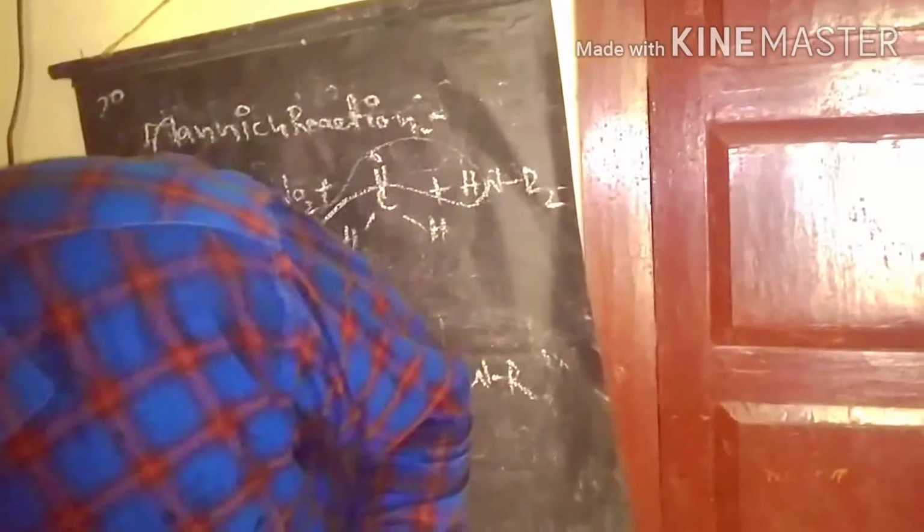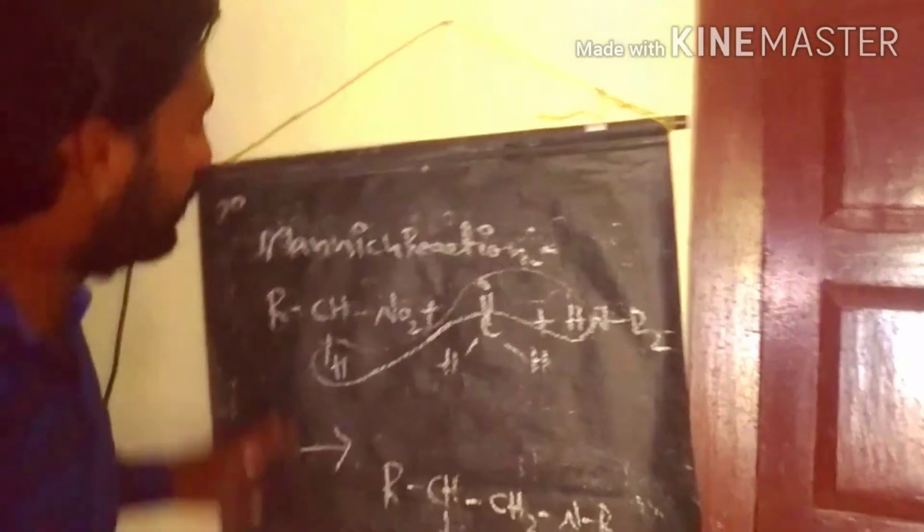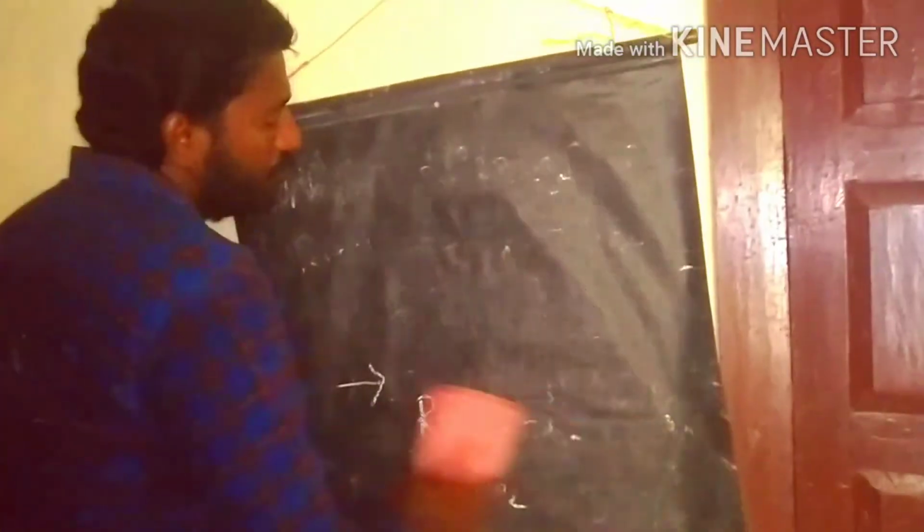Now we discuss some aromatic nitro compounds. What are aromatic nitro compounds?